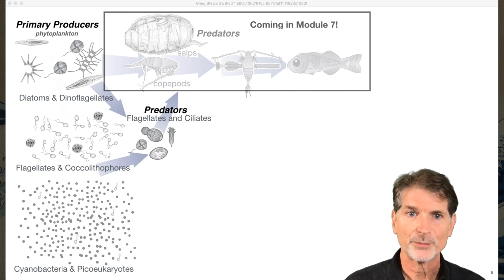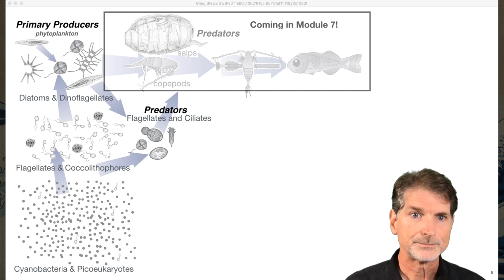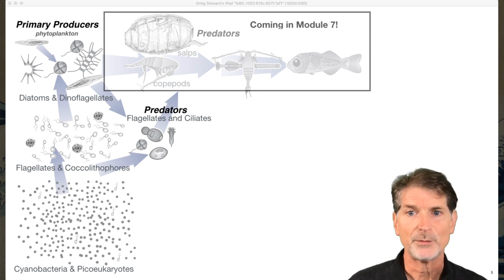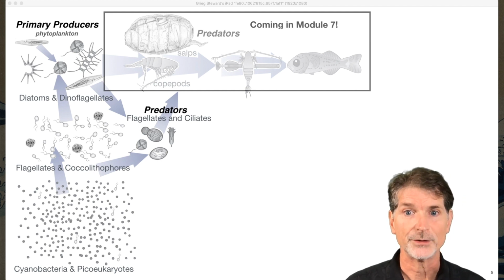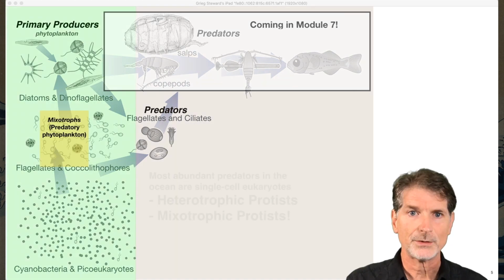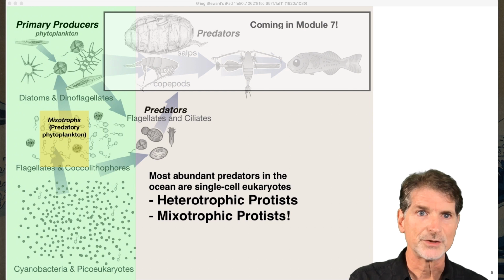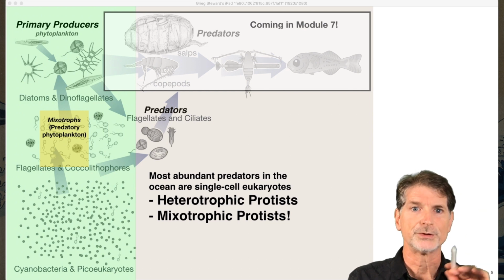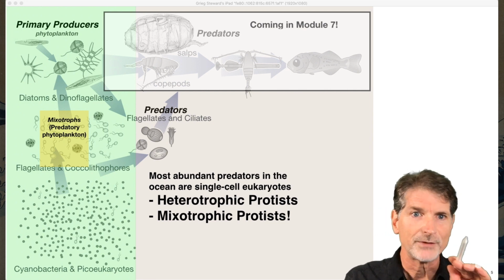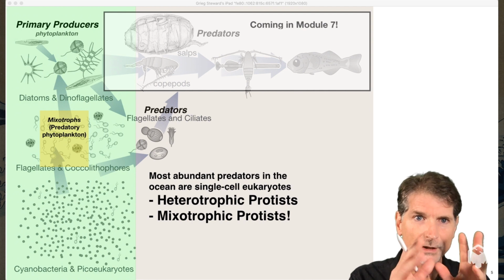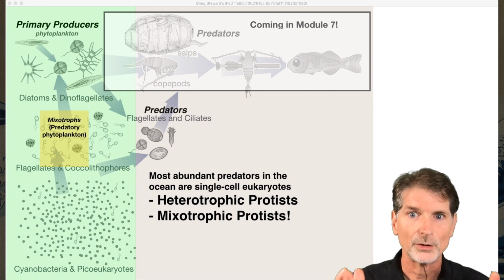So most of the predators out there are protists, and that includes some of the phytoplankton themselves, which are also predators because they're mixotrophs trying to get nutrients by eating other cells. We made these classifications before: the primary producers, the consumers, and then the mixotrophs. Certain organisms within the primary producers are also predators.